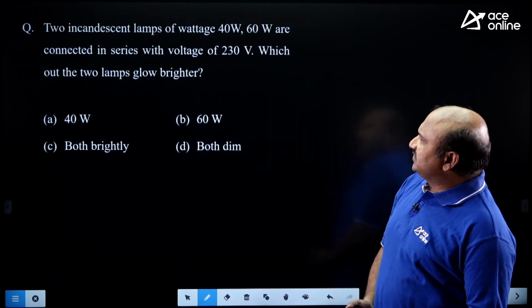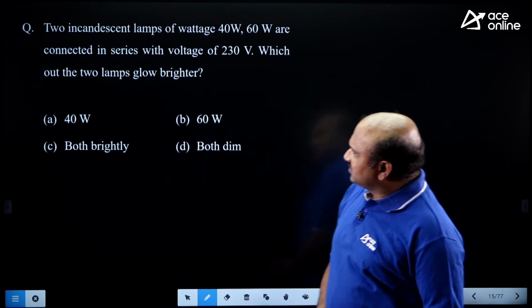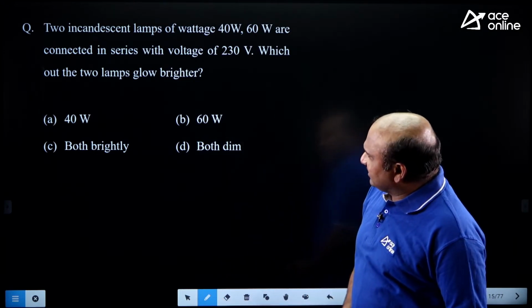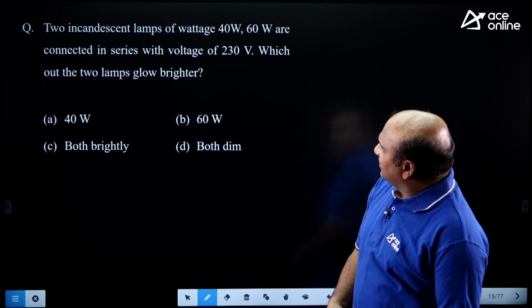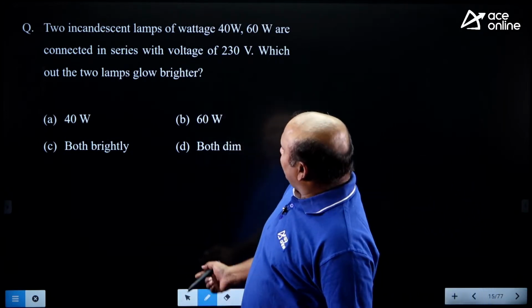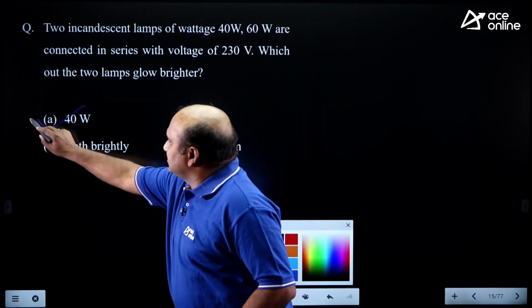Two lamps of weightage 40 watts, 60 watts are connected in series with a voltage of 230 volts. Which out of the two lamps glows brighter? Which one? Which will glow brighter? 40 watts, same formula, right? Same question.